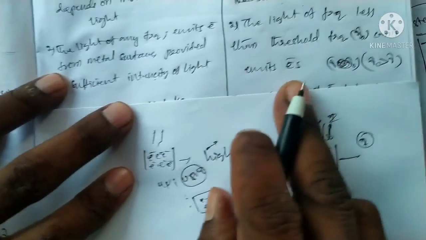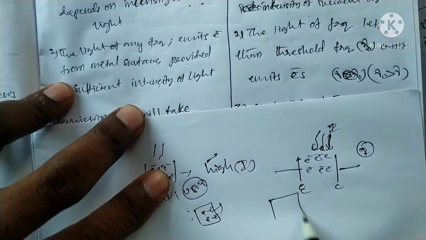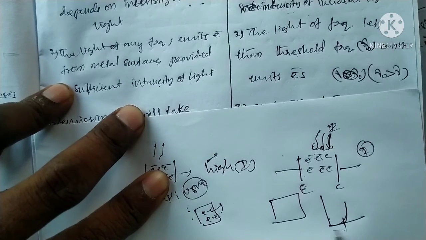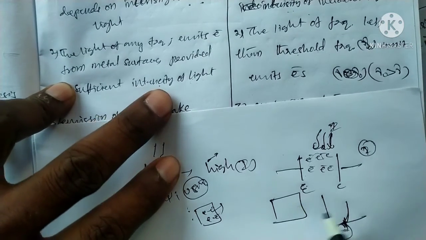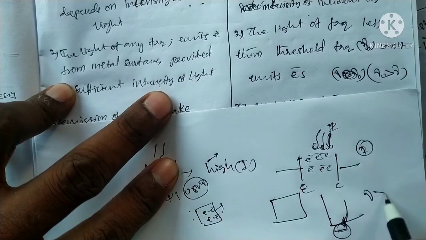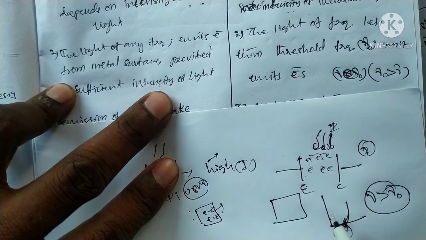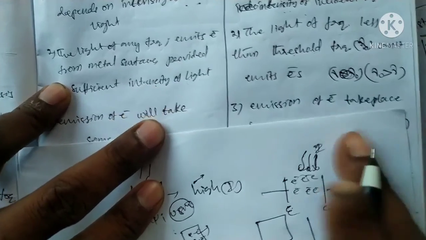But in the photoelectric effect, before the threshold frequency there is no flow of electrons. Up to a certain frequency there is no flow of electrons. The condition is nu greater than nu naught. That frequency is called the threshold frequency.